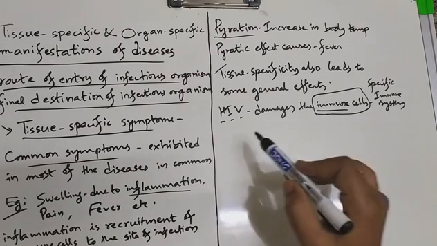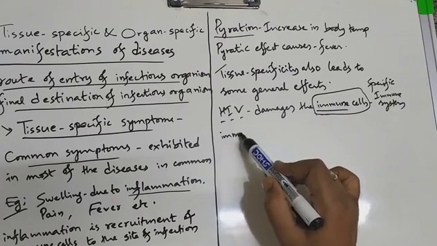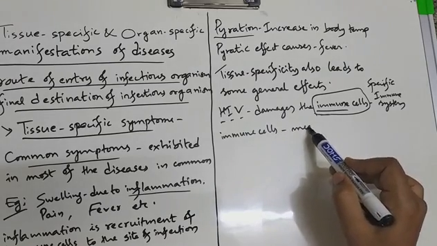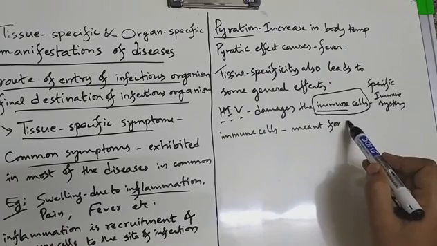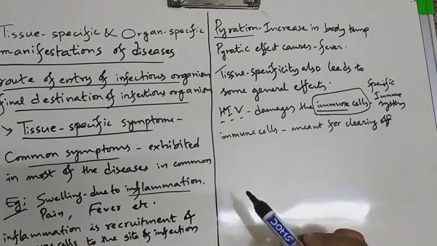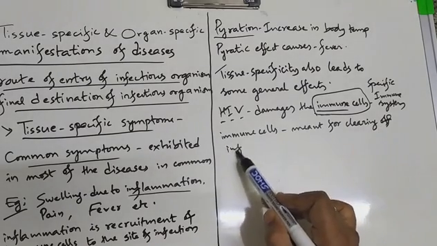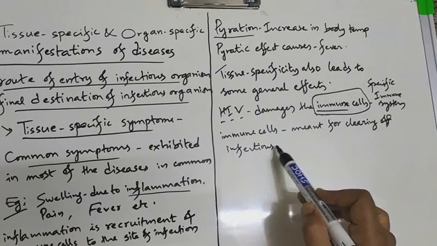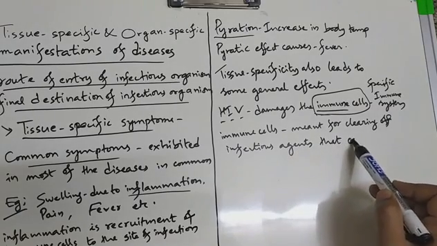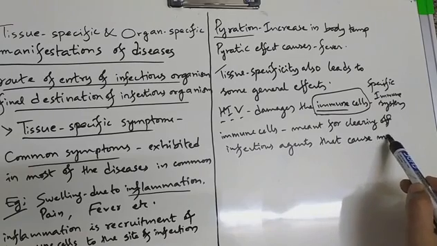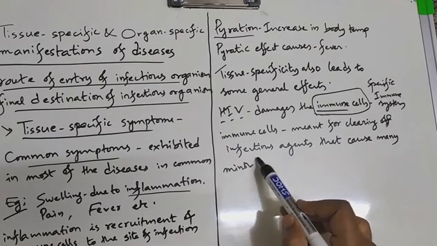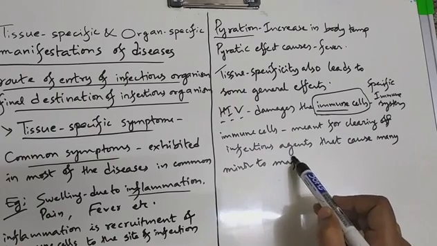Why? Immune cells are meant for what? They are meant for clearing infectious agents that cause many minor to major infections.